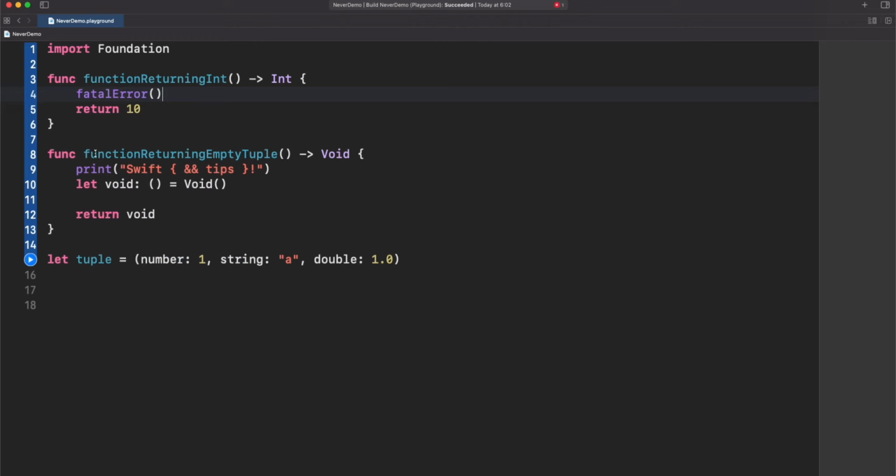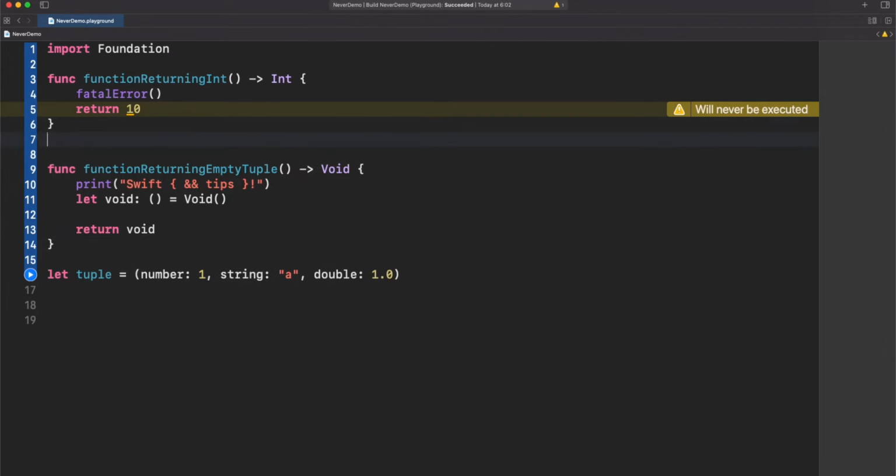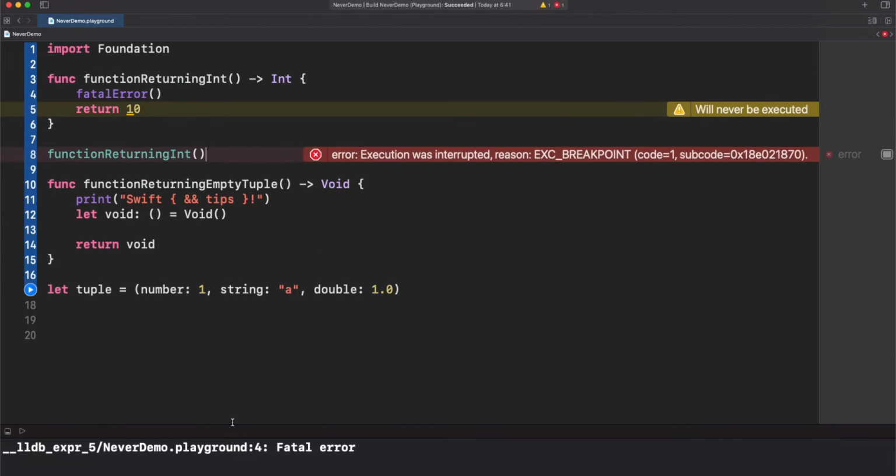If we add this, you may see a warning that this will never be executed. And that's fine, because once we touch this, everything else will be ignored and will stop the execution of the program. Let me run this. And we got this fatal error. But let me explain more.